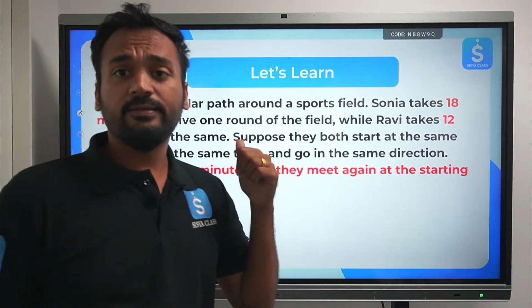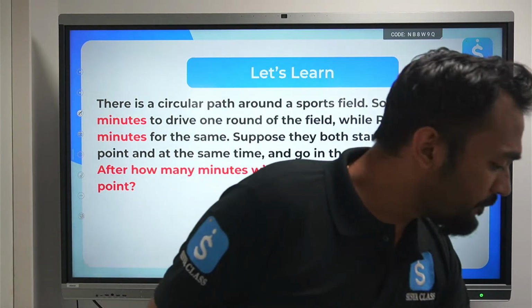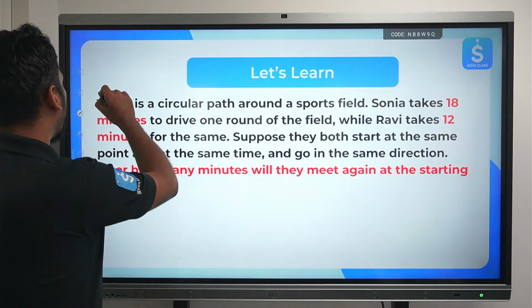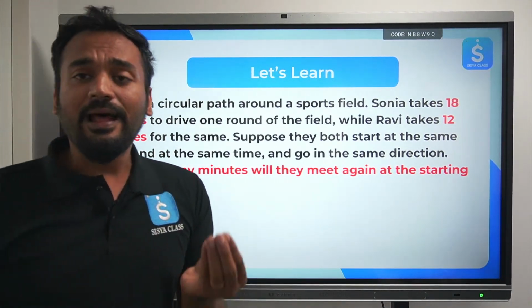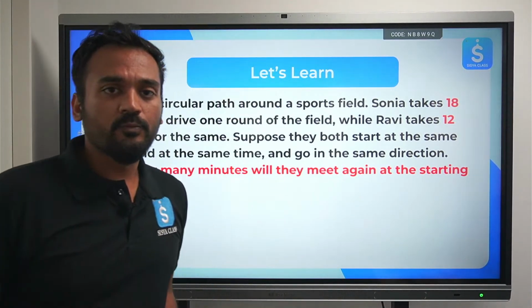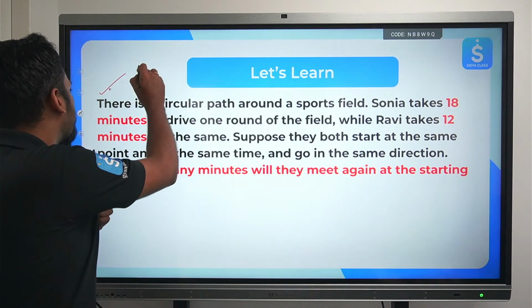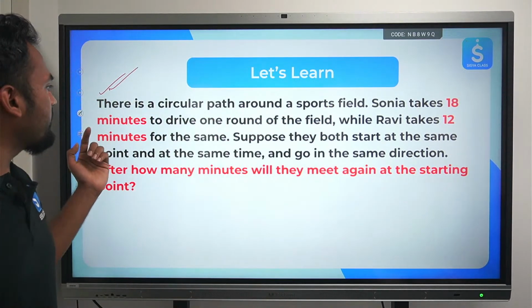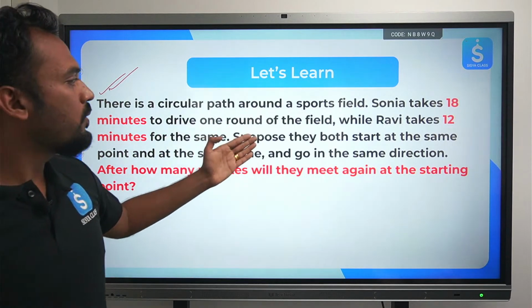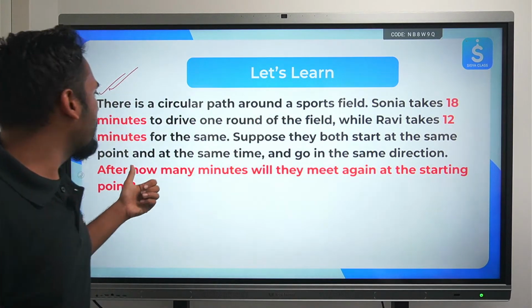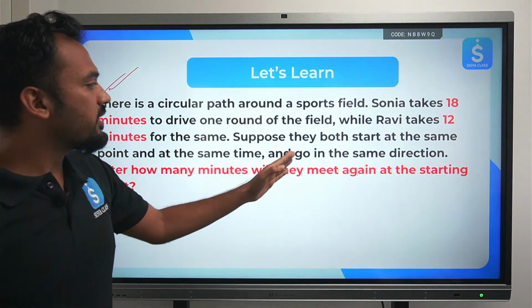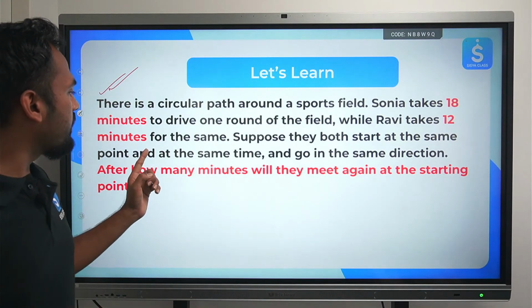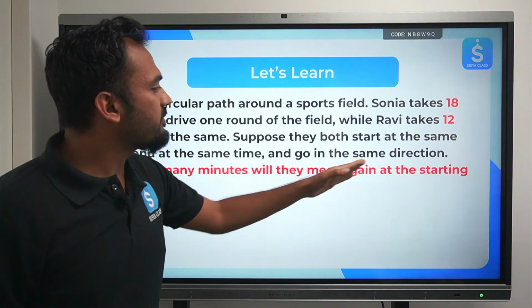Now this is the final question. This is a very important question. This word problem caters to the application of HCF and LCM, so I have chosen this word problem. There is a circular path around a sports field. Sonia takes 18 minutes to drive one round of the field, while Ravi takes 12 minutes for the same. Suppose they start at the same point and at the same time and go in the same direction.